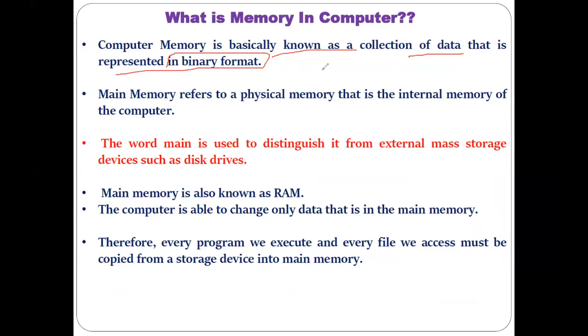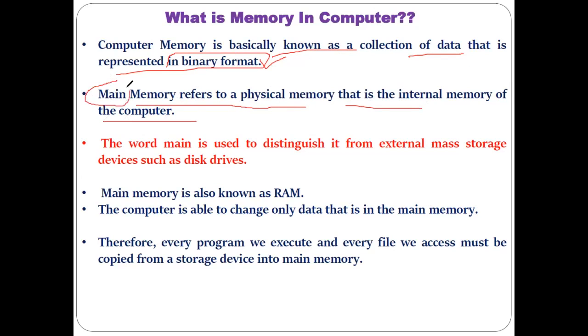Okay, so whenever we try to store some information in the computer memory, that is the primary memory, that information is stored only in some binary format. Understood? That is the reason it is being mentioned here. Computer memory is a collection of data that is represented in the binary format. Okay. So main memory is also referred to as physical memory, that is the internal memory of the computer.